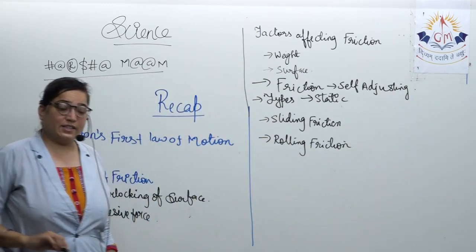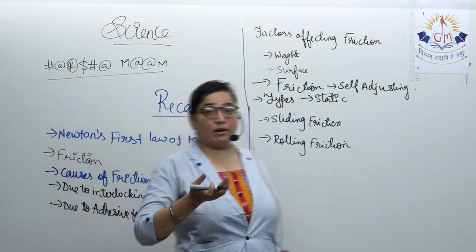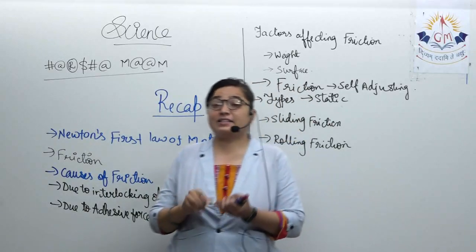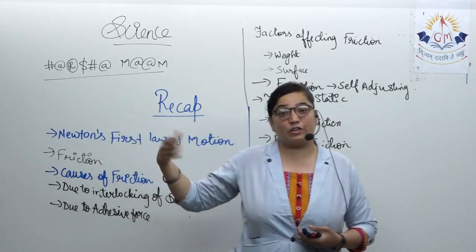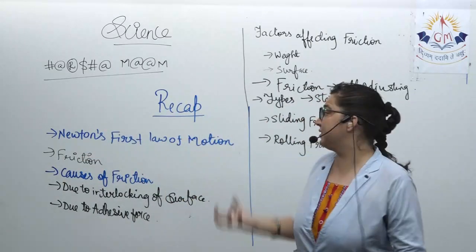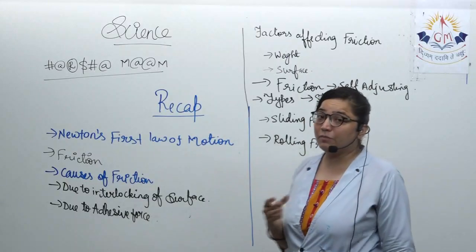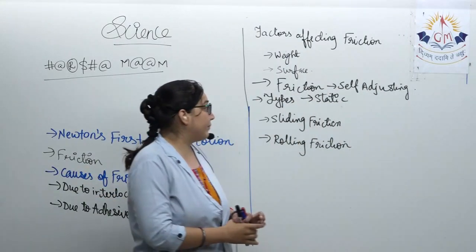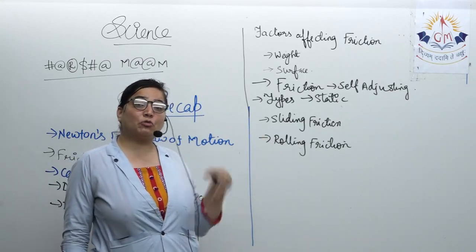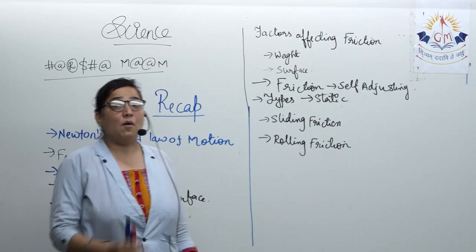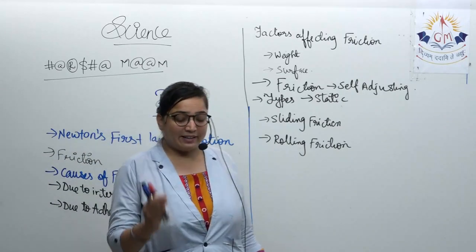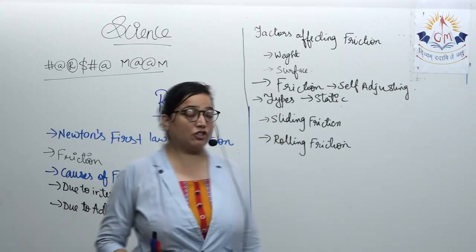Friction will try to adjust itself. It will try to compensate with the values that are given. Why? Try to recall, in order to move that 5 Newton block, in our last lecture we discussed that we just pull it. Then friction also keeps increasing by itself up to 5 Newton. As in, the more force you apply, more and more force will come from the friction, till the maximum point which it can fetch.